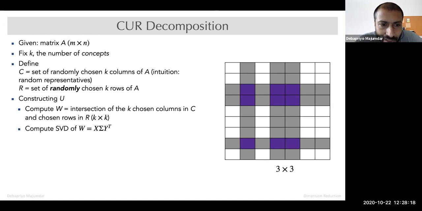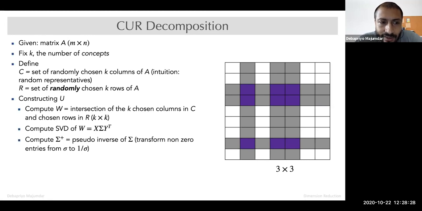So SVD of W, that computation is easy. Then we compute the pseudo inverse of sigma, that is essentially all non-zero entries of sigma become 1 by sigma.